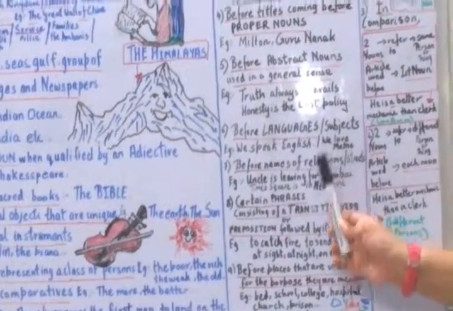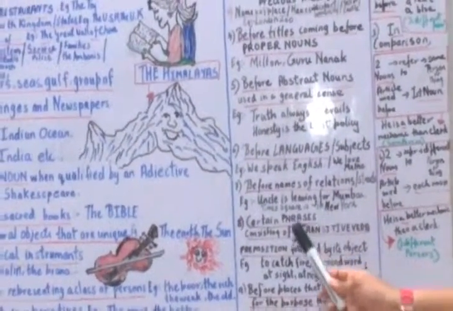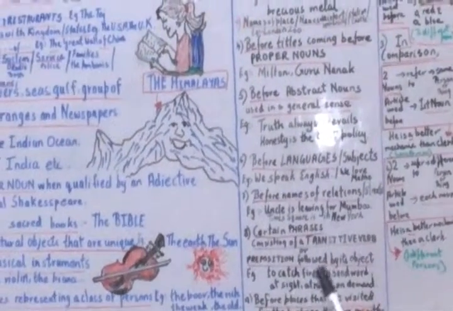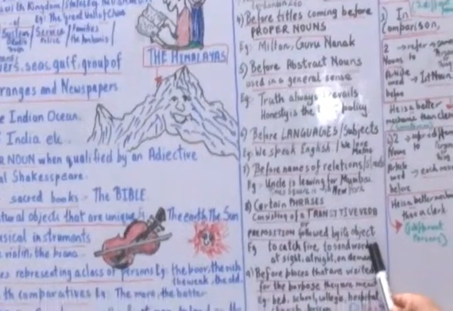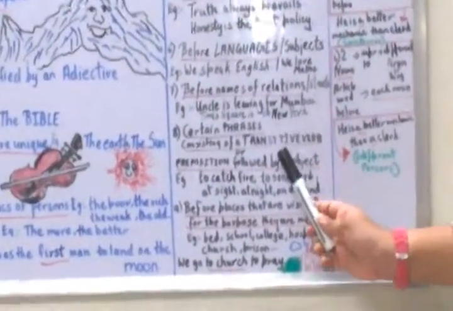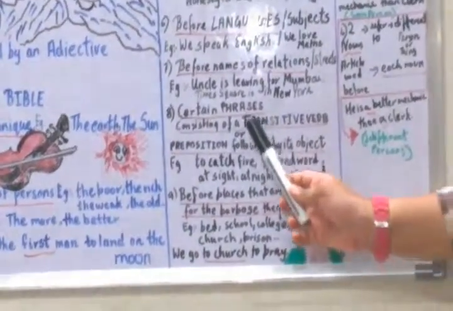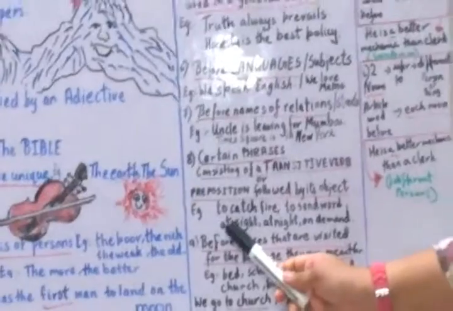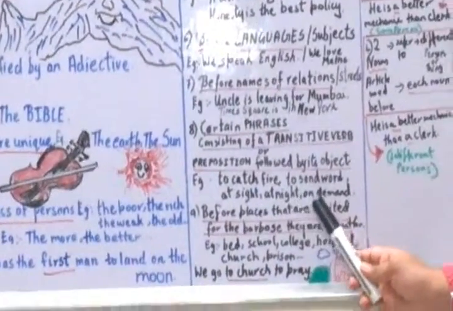You cannot also add any articles before certain phrases consisting of a transitive verb, like to catch fire or to send word. These are all transitive verbs, so you cannot add articles before them. Or you cannot add any articles before prepositional phrases consisting of a preposition followed by its object, for example at sight, at night, on demand.